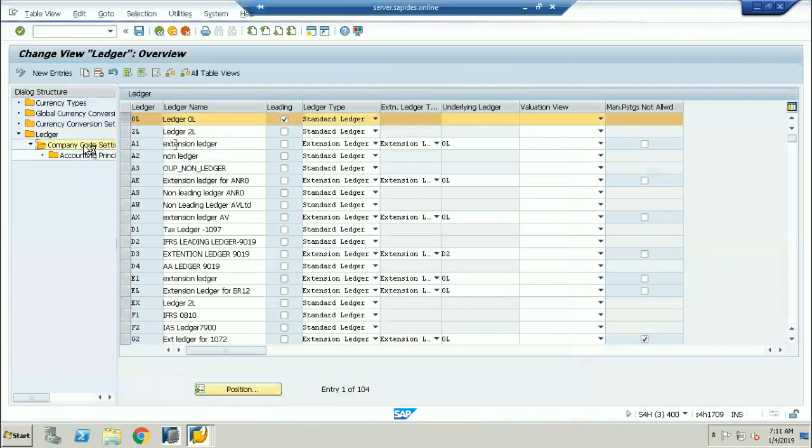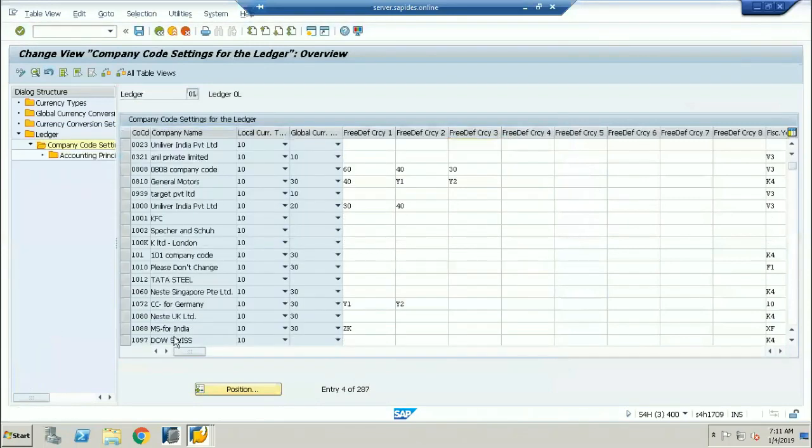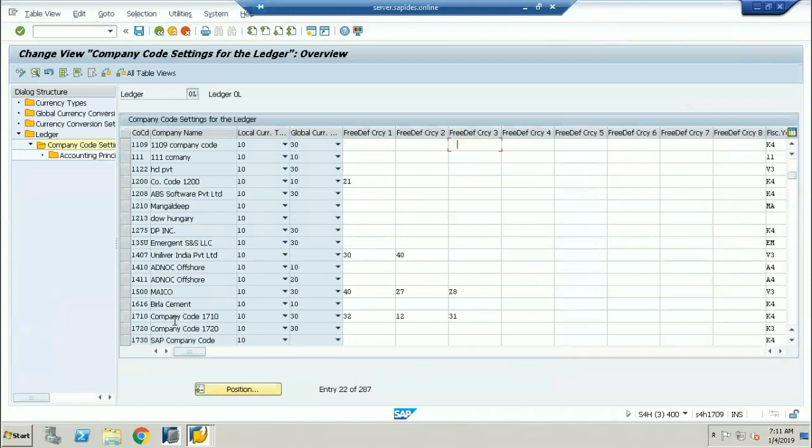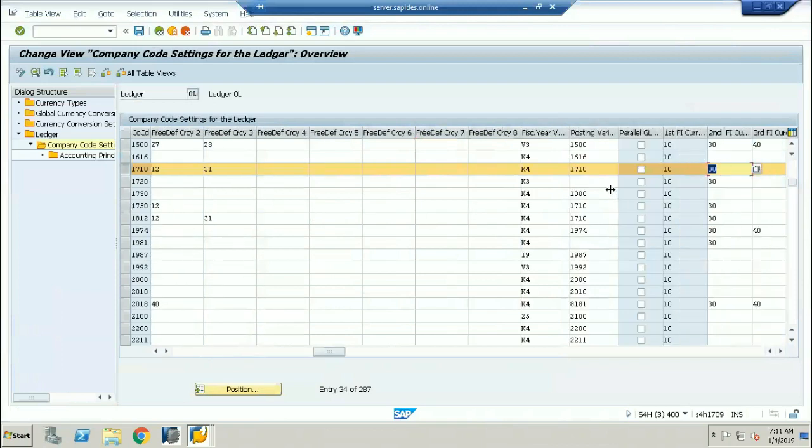Where is my company code? 1710 is my company code. Now if I go to this company code, you can see the posting period variant. I am assigning 0010 here, for the ledger 0L. Very, very important.